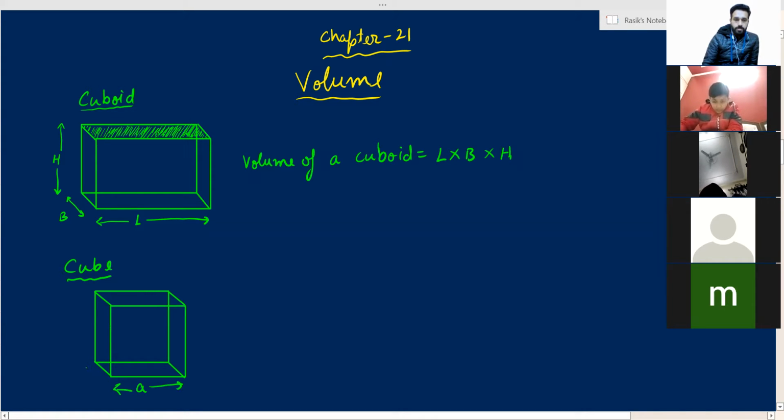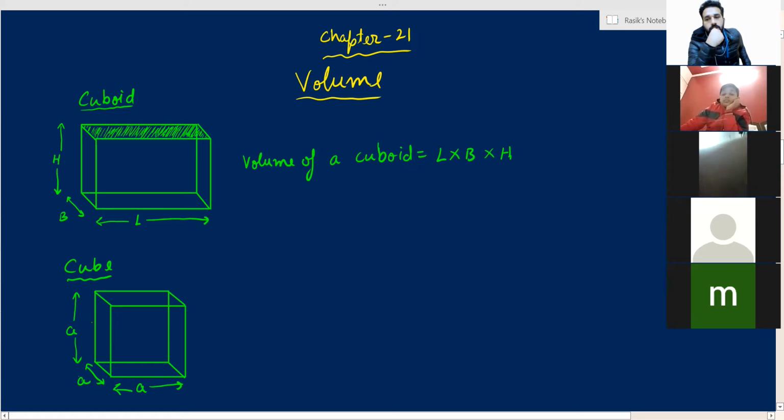Length is same as breadth and same as height. Cuboid is made up of 6 surfaces which all are rectangular in shape. Count the surfaces if you have a cuboid, it has 6 rectangles. Okay, cube has 6 squares.